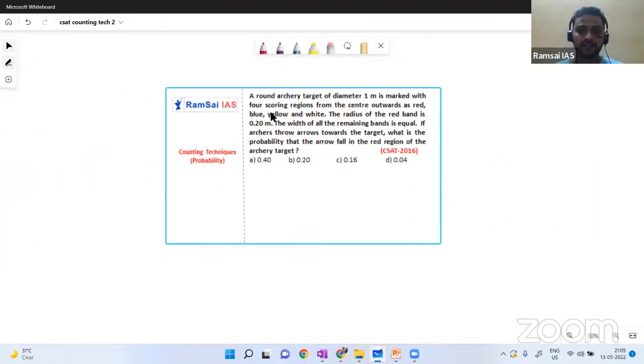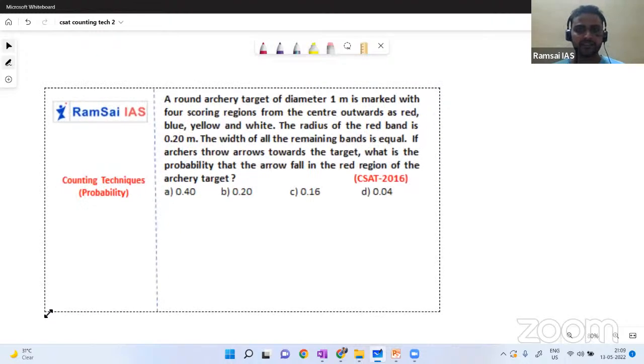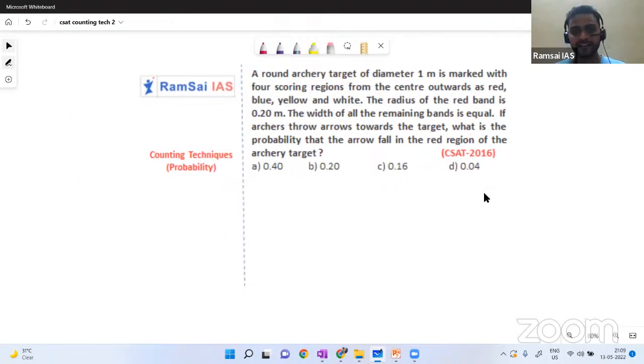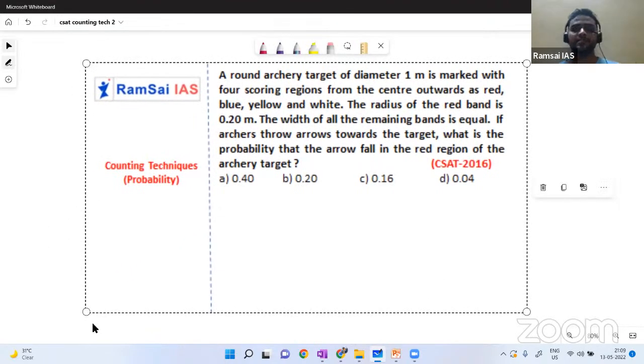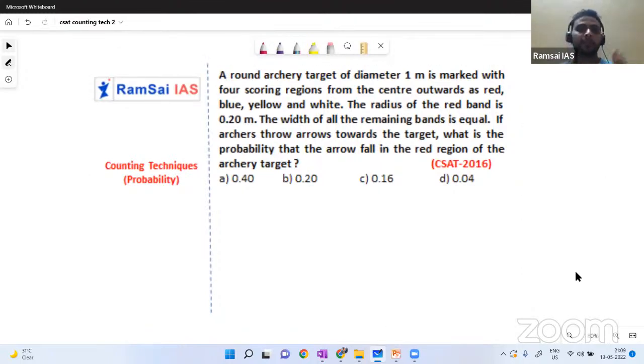So if you look at this problem, it has a total of 7 lines. You may feel it is a very difficult one, but trust me, the question which was asked in 2016 is very simple if you can understand it in a proper way. A round archery target of diameter 1 meter is marked with 4 scoring regions from center outwards as red, blue, yellow, and white.